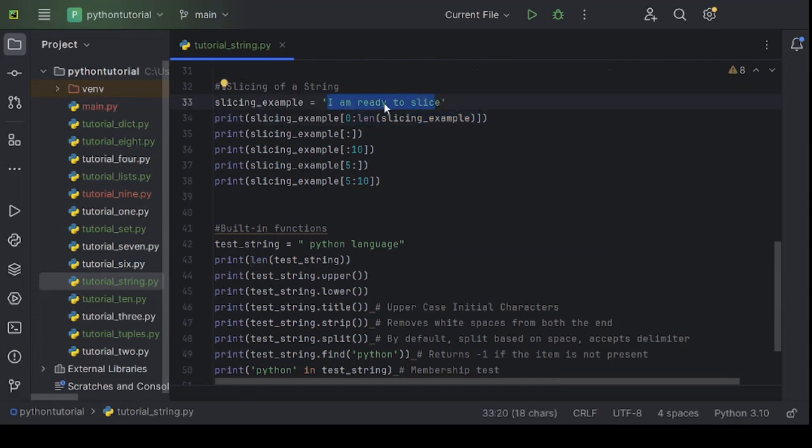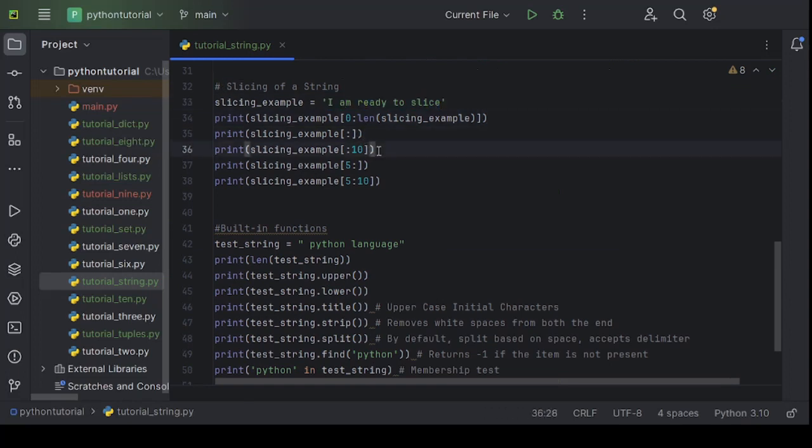In this case, I am ready to slice. If we do not put any value before and after the colon, the Python interpreter by default assumes the initial index as 0 and the final index as the length of the existing string. That's the reason even this will print exactly the same substring that line number 34 is printing. In this case, it will print the whole string.